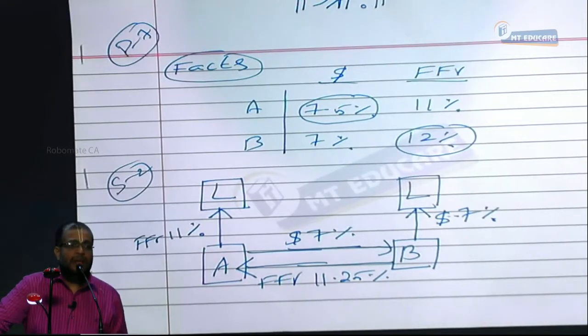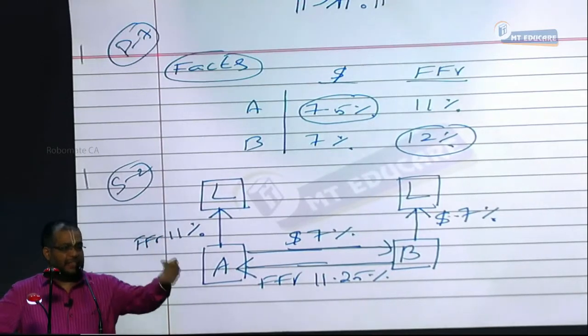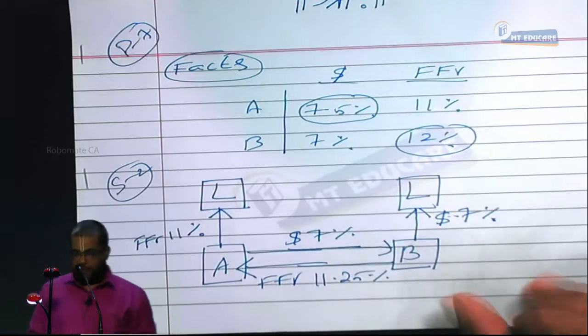Effectively saving how much? 0.75%. Effectively saving FFR 0.75%. This answer, are you following or not? Next, point number 2. Conclusion of point number 2.